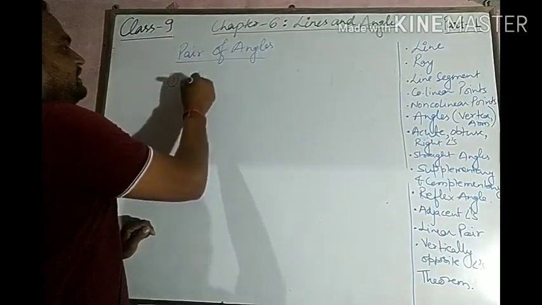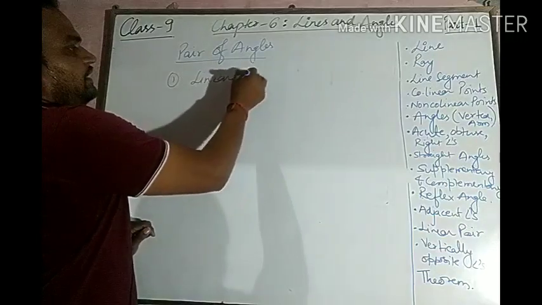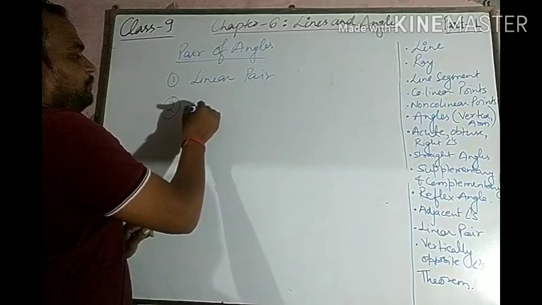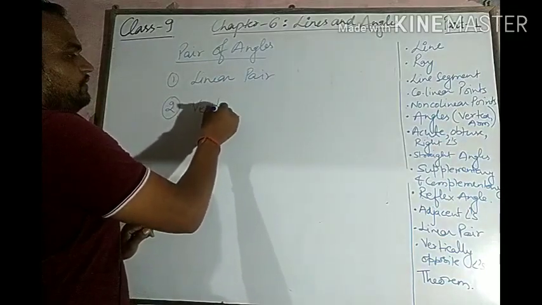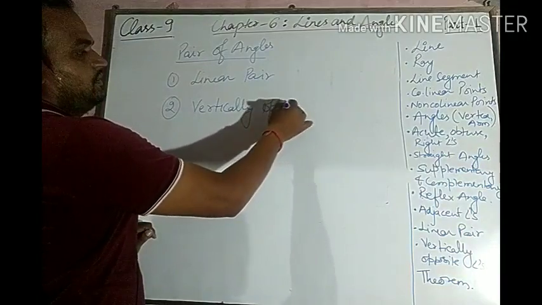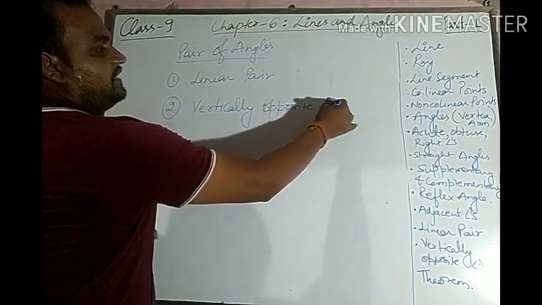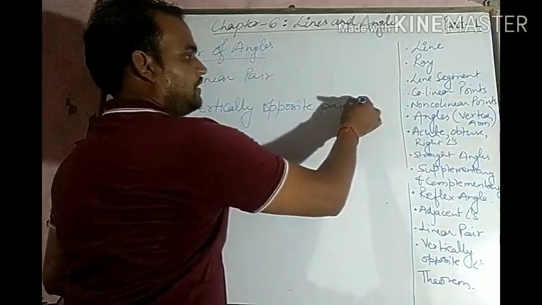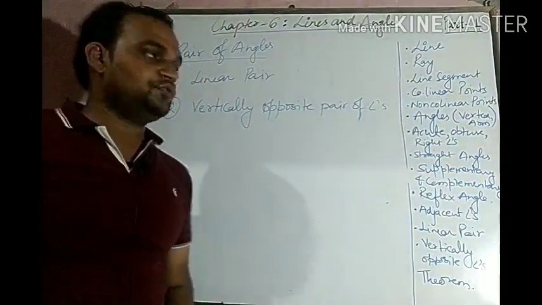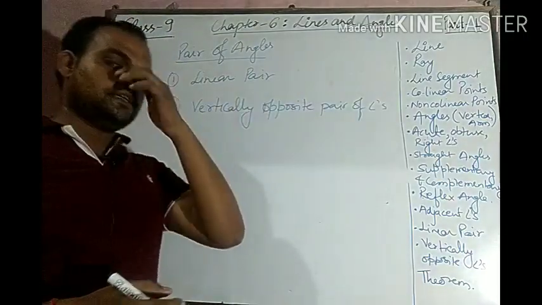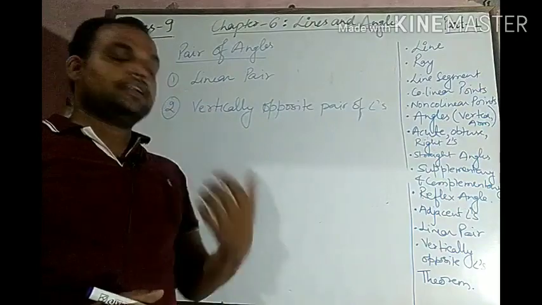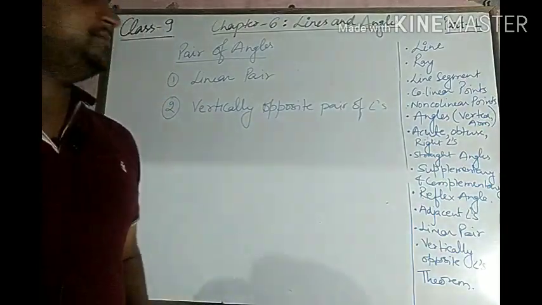One is linear pair, and the second one is vertically opposite angles. A pair of vertically opposite angles, or vertically opposite pair of angles, and linear pair of angles. These two pairs of angles we have to study.